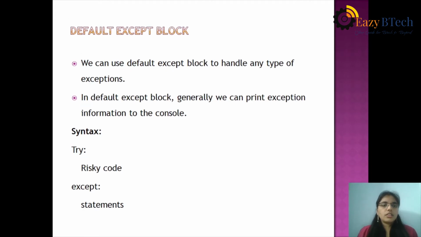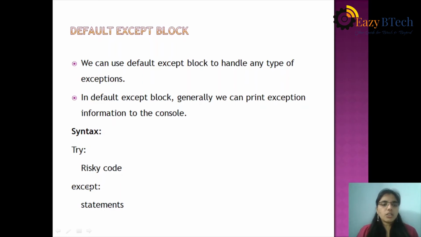Then coming to the next concept, default except block. We can use a default except block to handle any type of exception. In a default except block, generally we can print exception information to the console. A default except block is nothing but an except block that doesn't contain any error name.